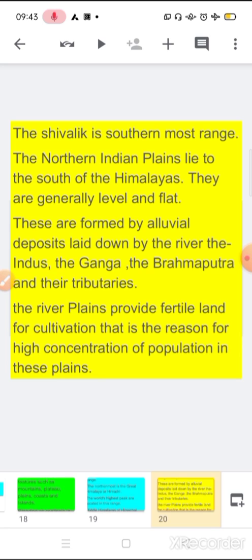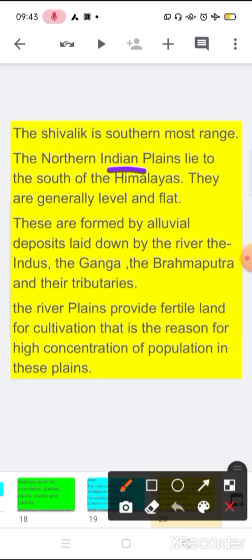So plains are very useful for a human being. In the northern Indian plains, which lie in the south of the Himalaya, the land is generally level and flat. That's why people choose to live here on plains rather than on the coast or on hills.